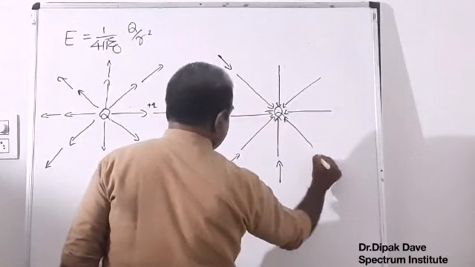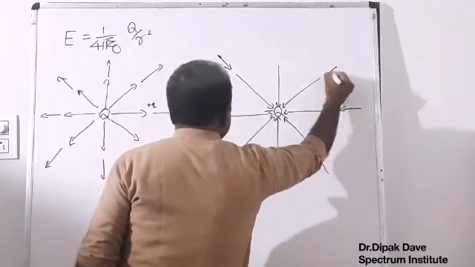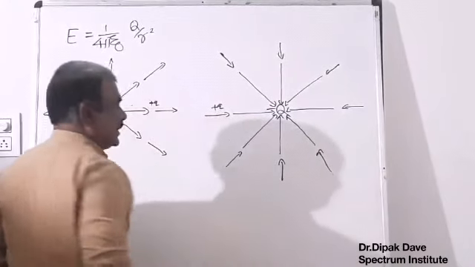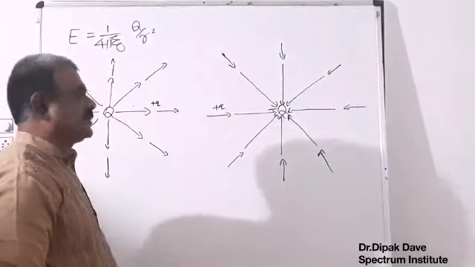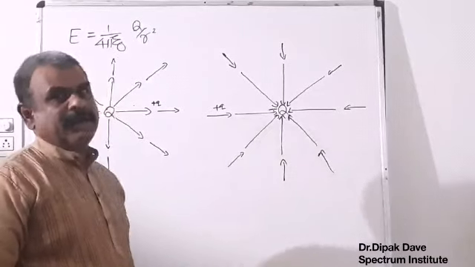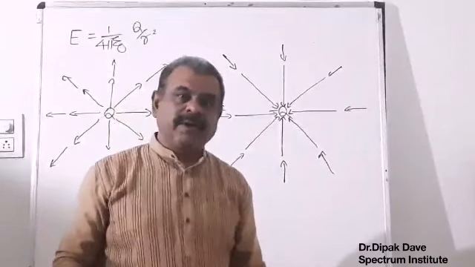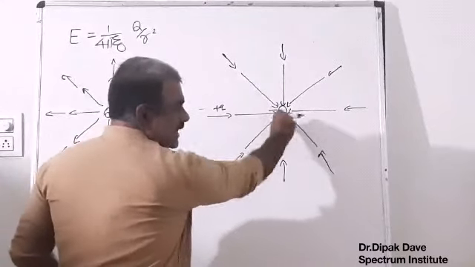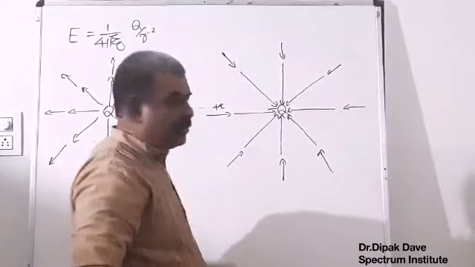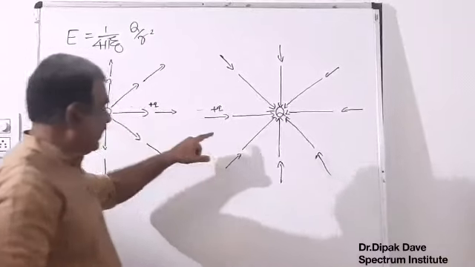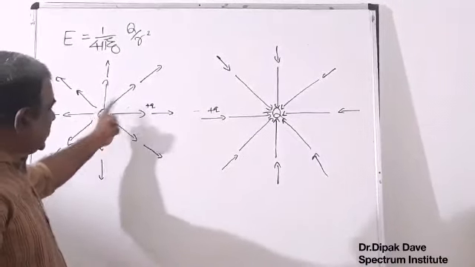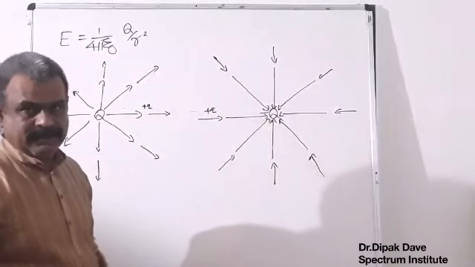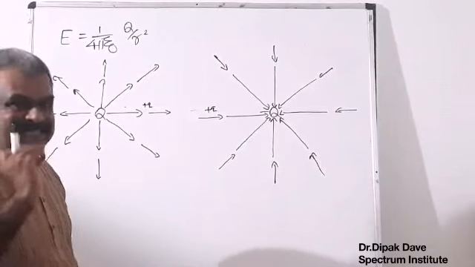Why it is in this form, I am discussing now. Look, if I put a test charge plus q, because electrical field intensity is force acting per unit positive charge, it attracts towards the source charge capital Q. So the electrical field intensity vector due to a positive charge is away from the charge, and due to a negative charge is towards the charge. I'll discuss this with one example.